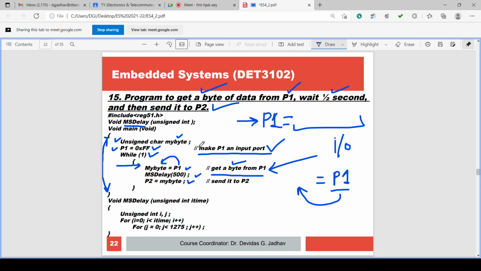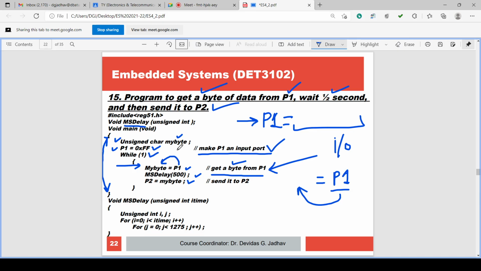So if you want to use P1 as the input port, immediately after the variable declaration we have to write P1 equal to 0xFF. If you execute the instruction P1 equal to 0xFF, then P1 can be used as an input port in the program after that. To make P1 an input port, we have to equate P1 with 0xFF.